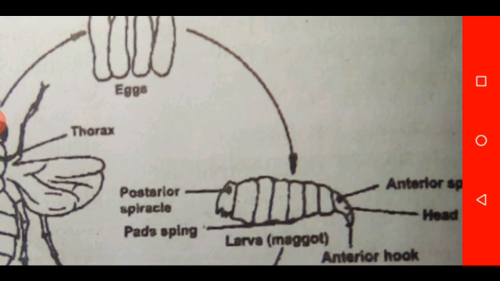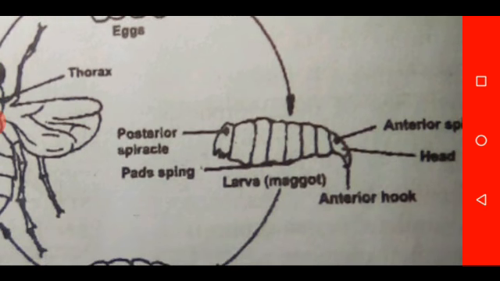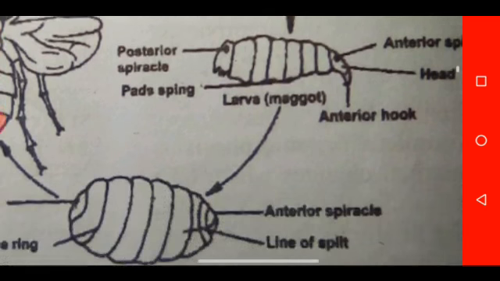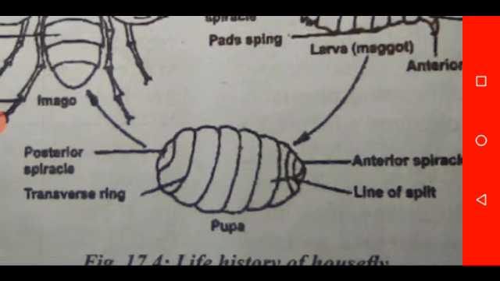The spiracle is meant for breathing. Then we have the spiny pad for movement at the 6th to 12th segment of the organism. Then we have the anterior hook, which is responsible for feeding in the organism, or for tearing food.